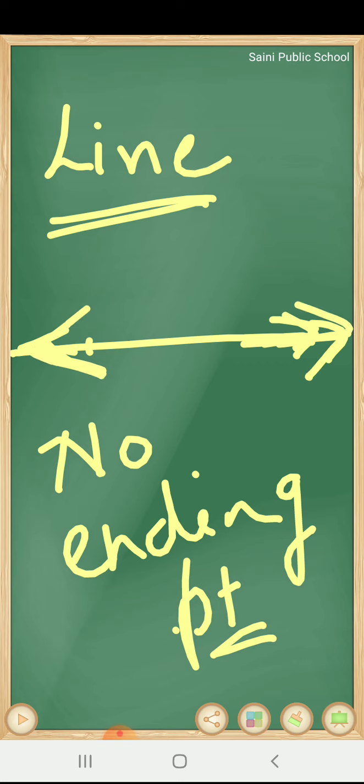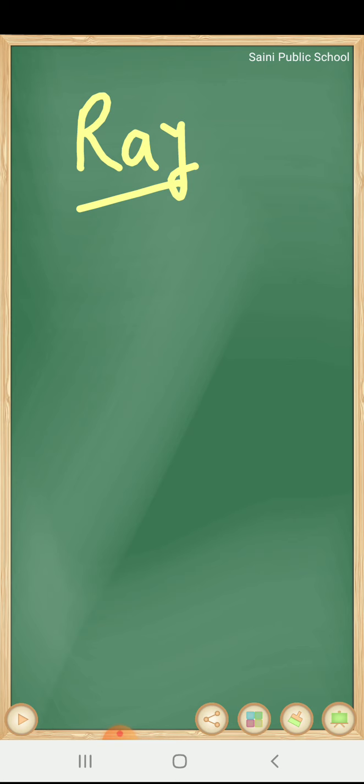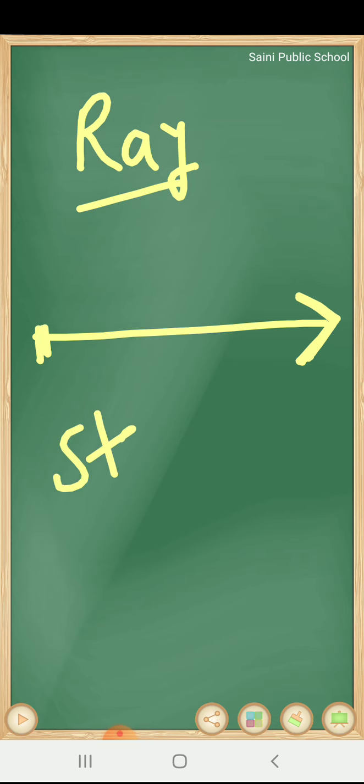This is a line. Second is ray. What is a ray? A ray is a part of a line. It has one ending point and one side is like this, an arrow. So a ray has one ending point. It has a starting point only.